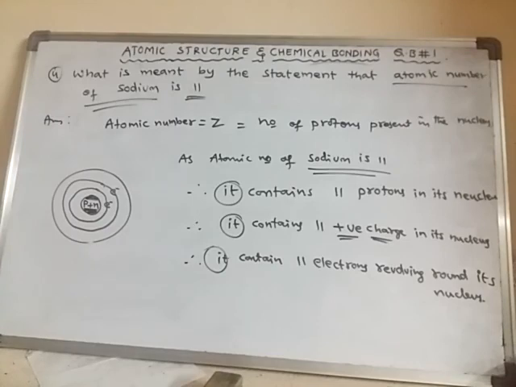The central portion of the atom is said to be the nucleus. Inside the nucleus, protons and neutrons are present, whereas electrons are present outside of the nucleus. Okay. So like this, you can answer this question. So we will learn the other answers in the next video.